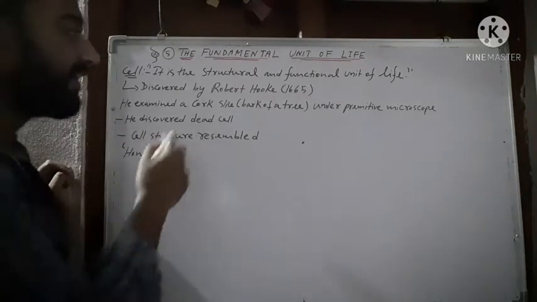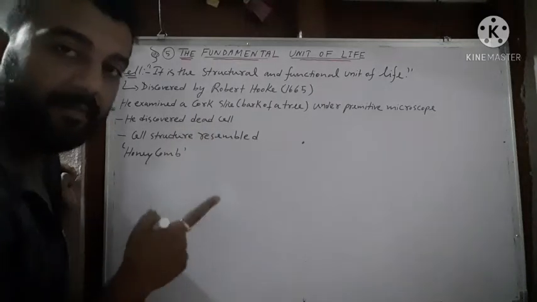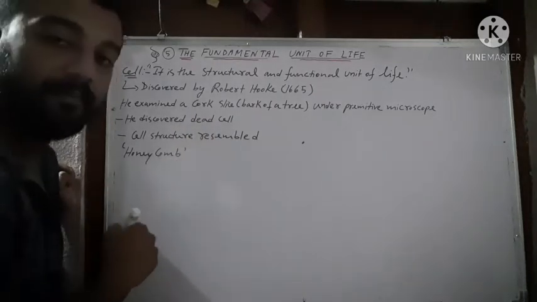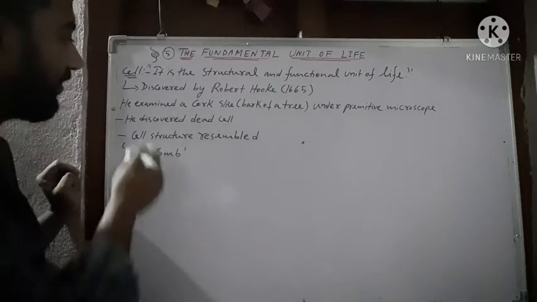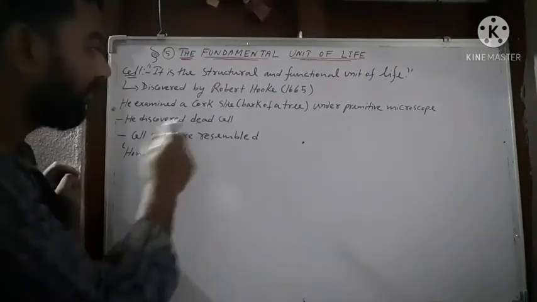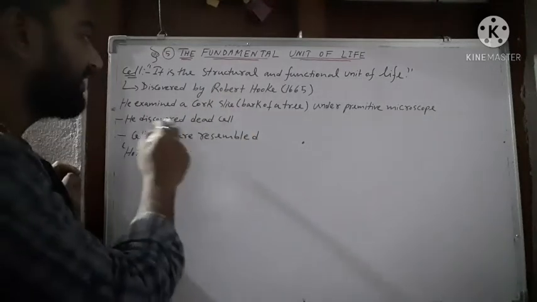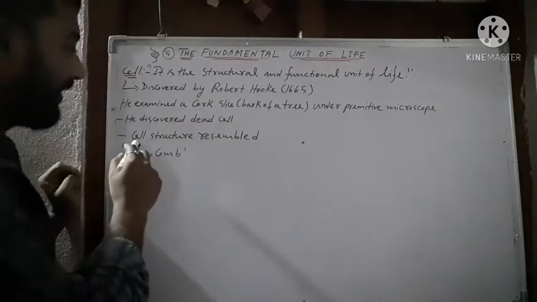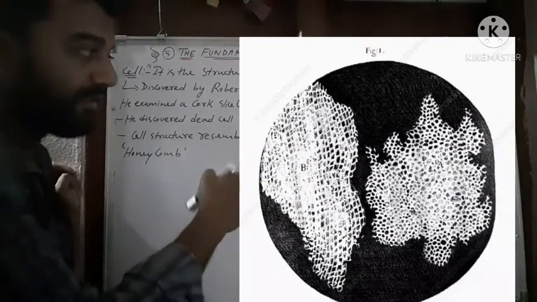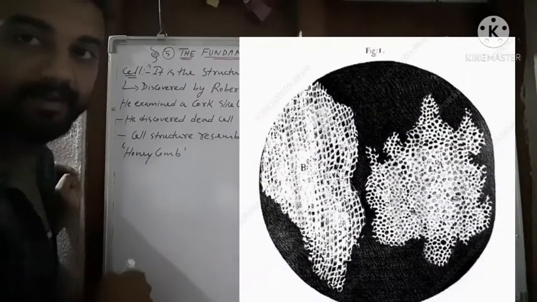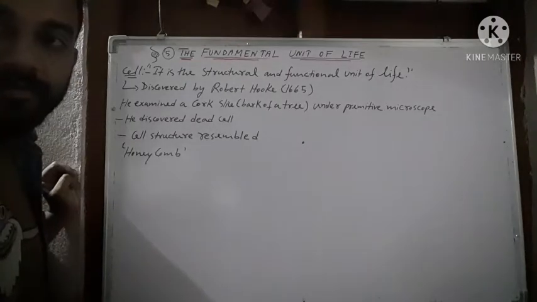So he discovered dead cells, because he examined the cork under the microscope, and in cork the cells are already dead. Therefore he discovered dead cells. This is an important point. Robert Hooke discovered dead cells, and as we can see in the picture, the cell structure resembles that of a honeycomb.